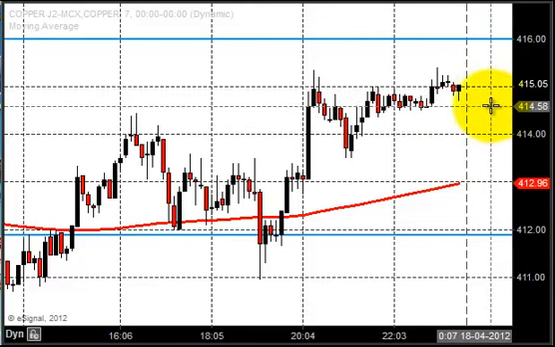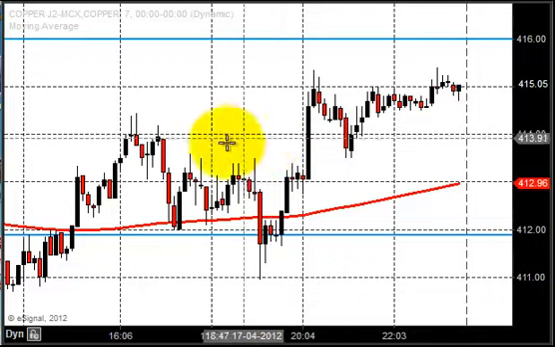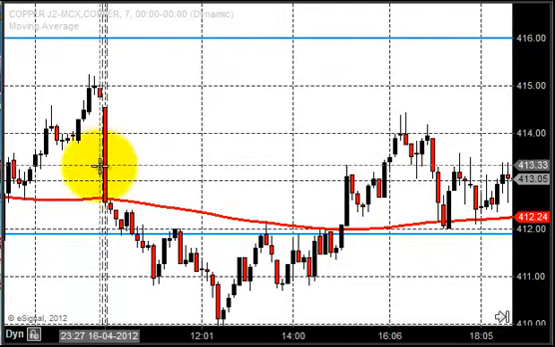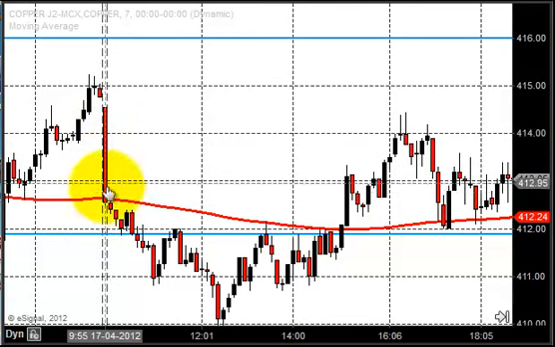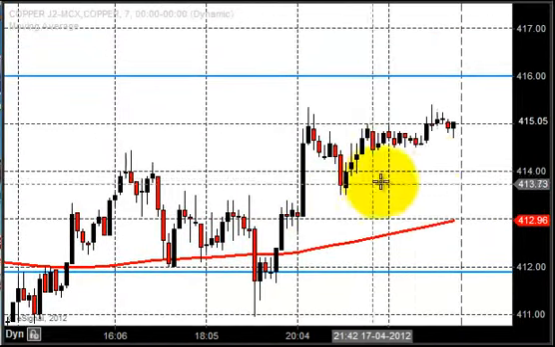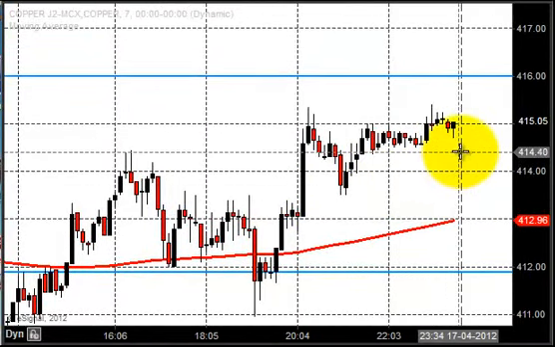So this is the zone where we are expecting copper to open. Yesterday you see the market opened much lower. You can see from here the market dropped and opened around the price trading zone, after the opening was 412.6. So today we can expect the trading zone after the price opening to be around 414, a bit higher.